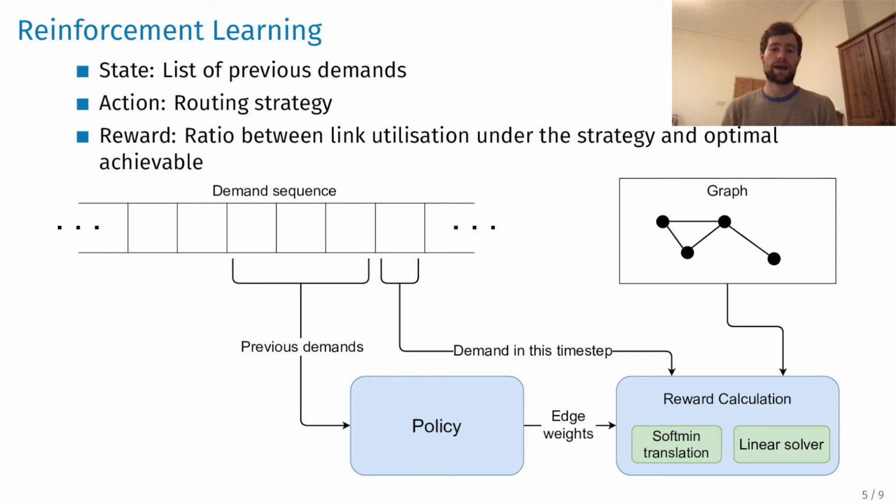What we actually compare is the congestion of the network under the routing and traffic in a time step. While we wrote the environment from scratch ourselves, most of the ideas were taken from the prior work. The actual new ideas present here are in the policy, which is where we added our graph neural network, and the soft-min translation, which is our custom algorithm that transforms weights on the edges of the graph to a routing strategy.